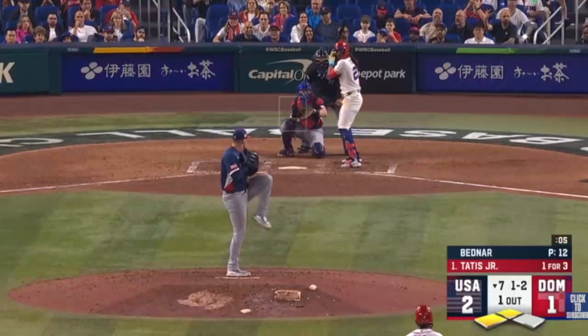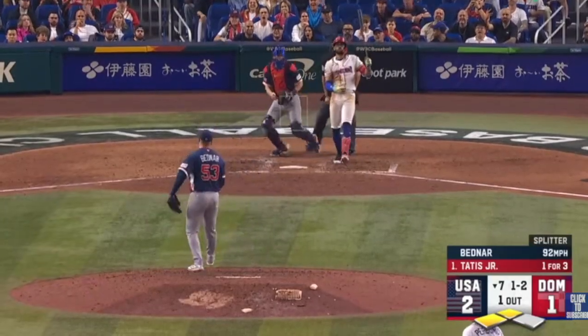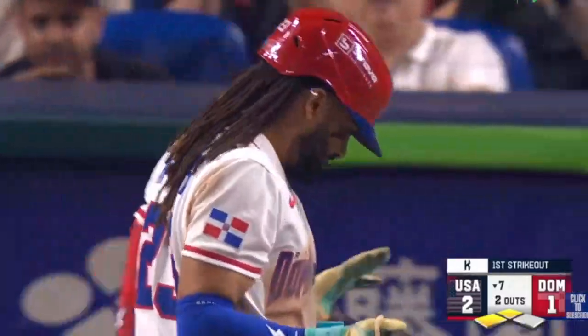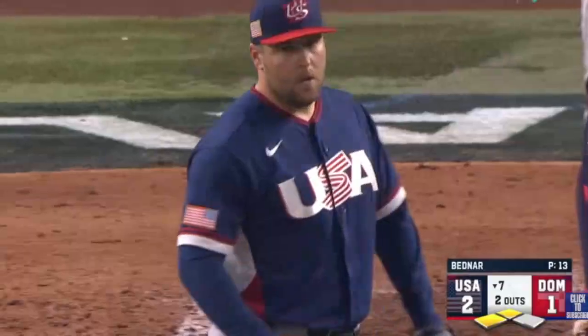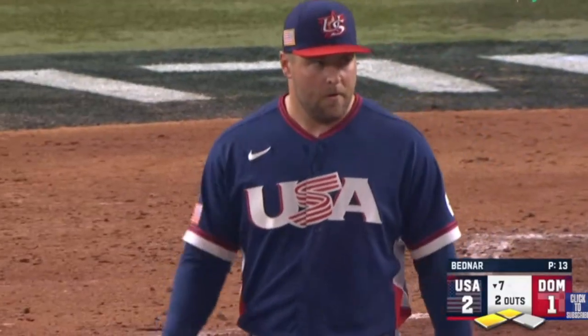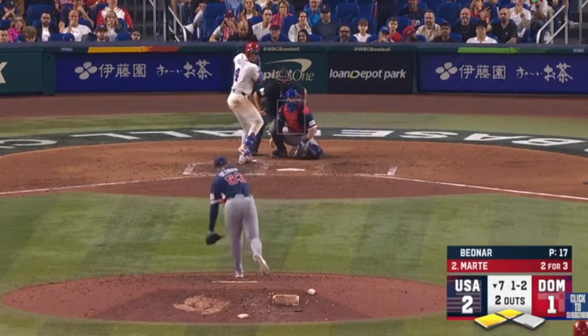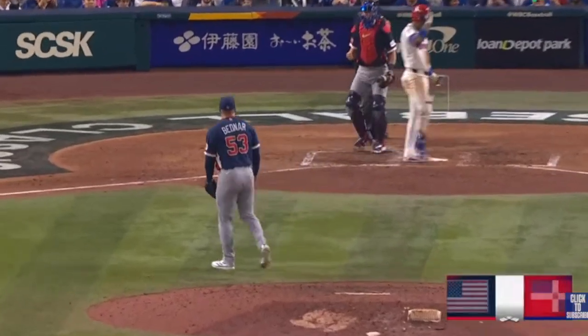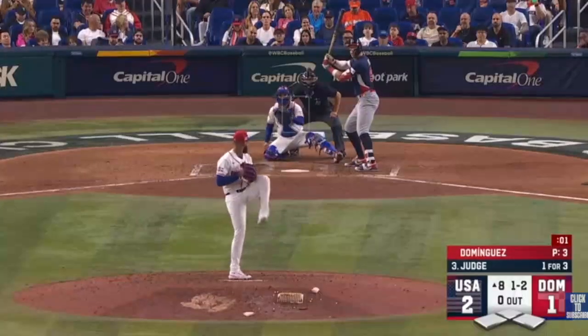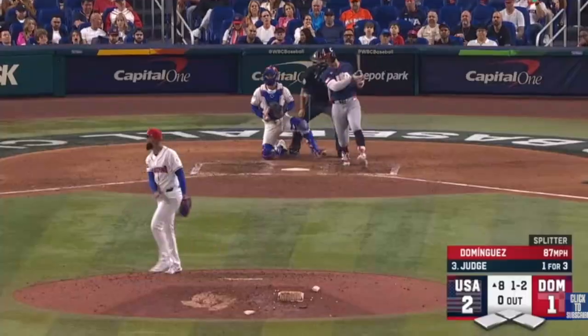And look at Junior Caminero in the ear of Tatis Jr. Struck him out. Big punch out by Bednar, striking out Tatis Jr. 2 away here in the bottom of the 7th. 1-2 pitch. Swing and a miss! David Bednar comes through clutch for Team USA. Inning over for the DR. They strand runners at 3rd and 2nd.